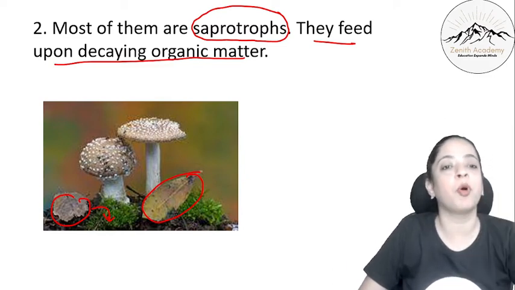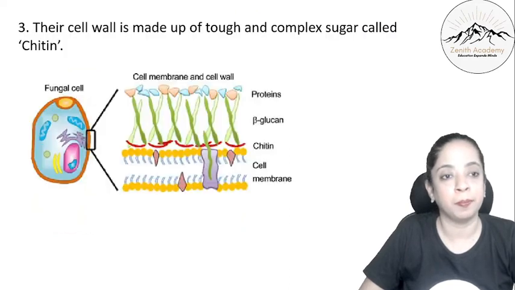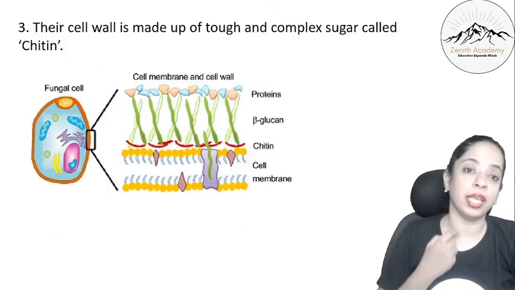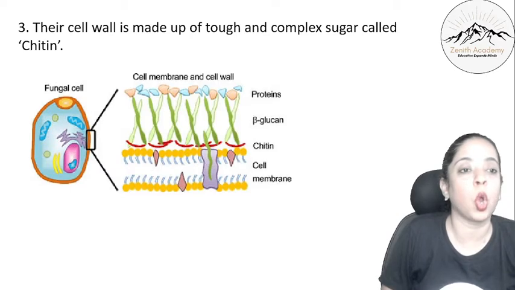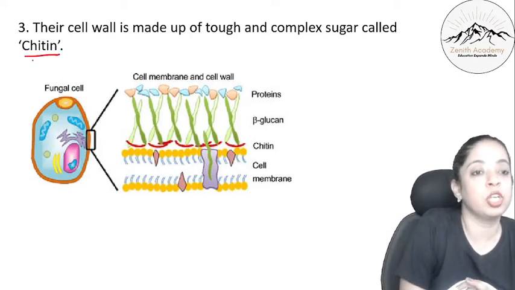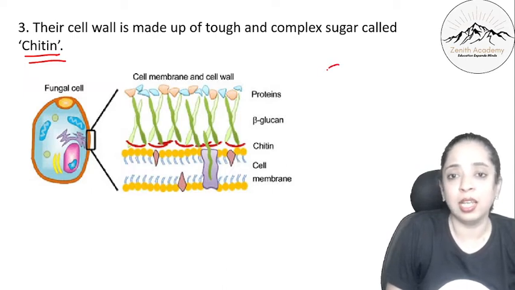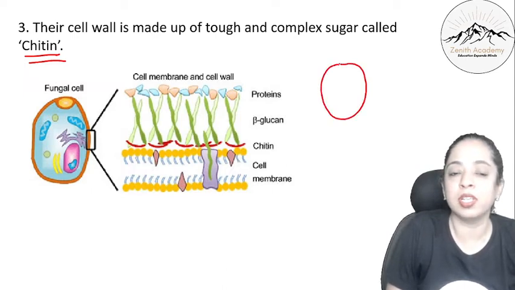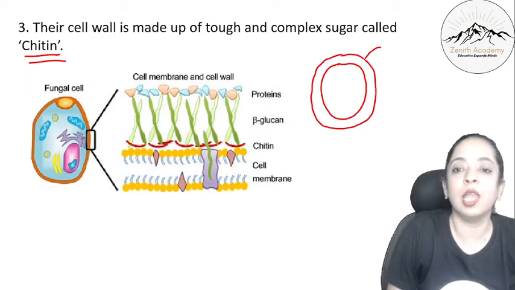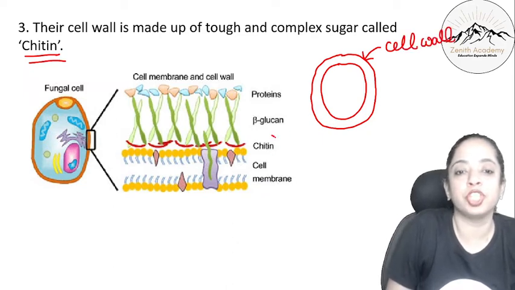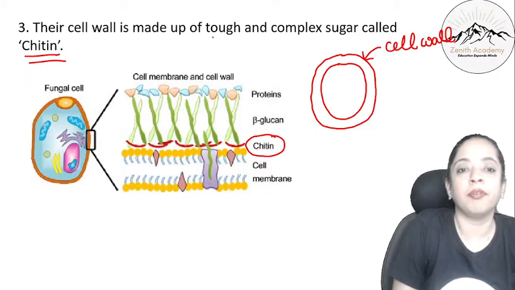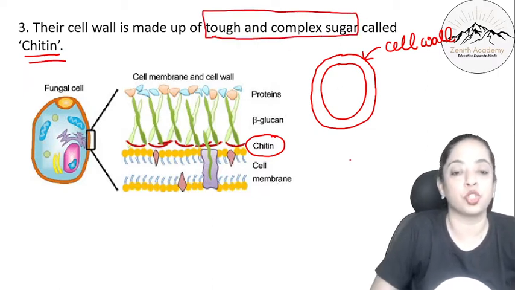They just feed upon the decaying organic matter. Then their cell wall is made up of tough and complex sugar called chitin. You should remember this word chitin. Okay, so you know in an animal cell there is a cell membrane first, and then outside you have a cell wall. So this cell wall is made up of chitin. Okay, tough and complex sugar. What is chitin? Chitin is a tough and complex sugar.